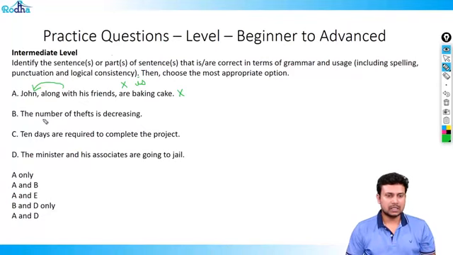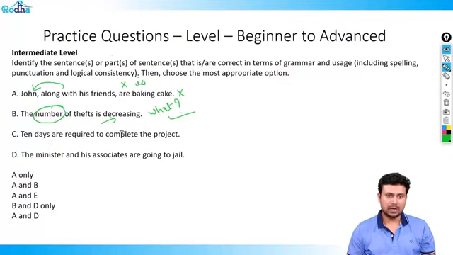Let's look at the next one. The number of threats is decreasing. So I ask, what is decreasing? And I get the answer, number is decreasing. So this looks to be absolutely correct.